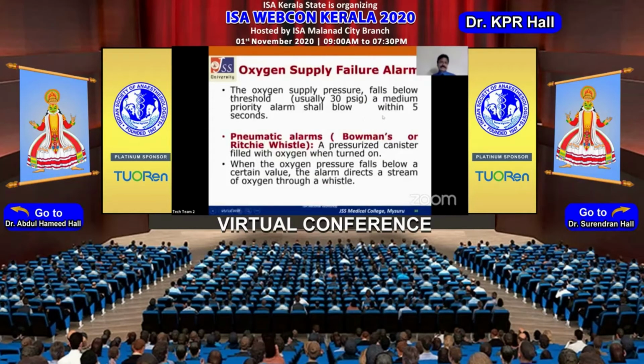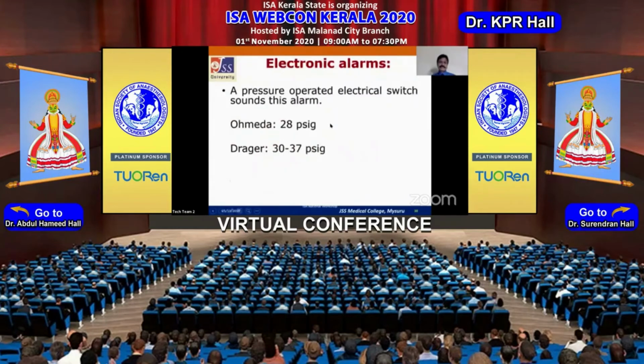Then coming to oxygen failure alarms. In older machines, we have pneumatic alarms, either a Bowman's whistle or a Ritchie whistle. It used to be activated once the pressure dropped to less than about 30 psig, when the oxygen in a separate small cylinder would activate these whistles. Whereas with the modern workstations, we don't have these pneumatic alarms; we have electronic alarms. In Ohmeda, it starts at 28 psig, and in Draeger, it may start around 30 to 37 psig. The advantage of these electronic alarms is that they don't stop till the pressure of oxygen is restored. They will continue to give the alarms.